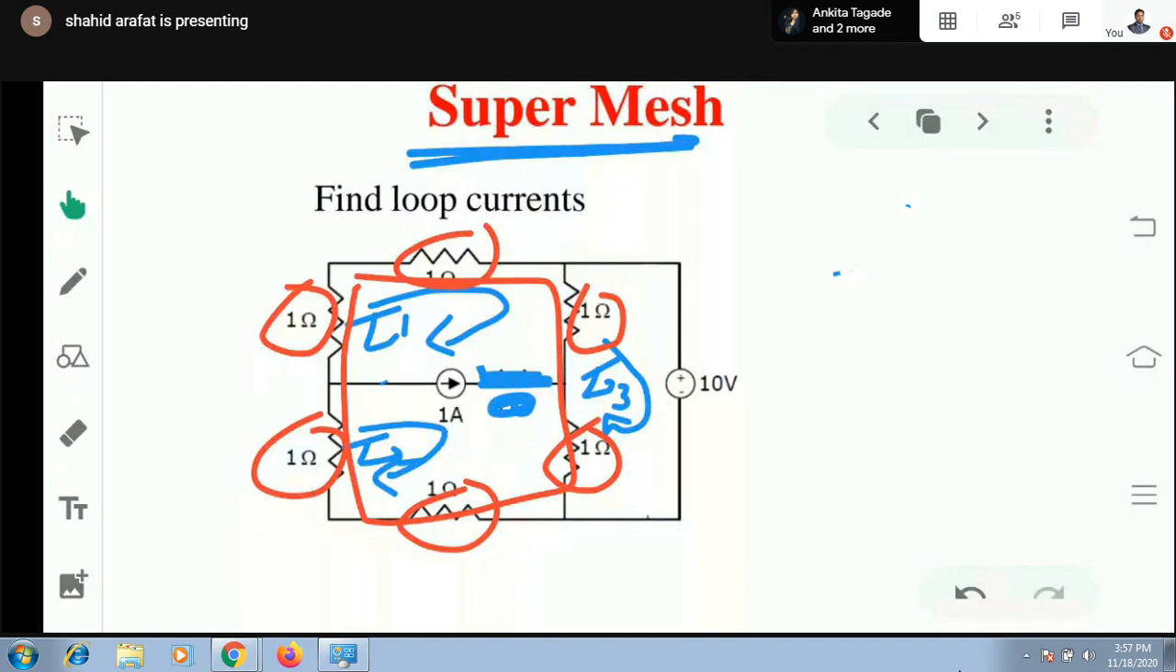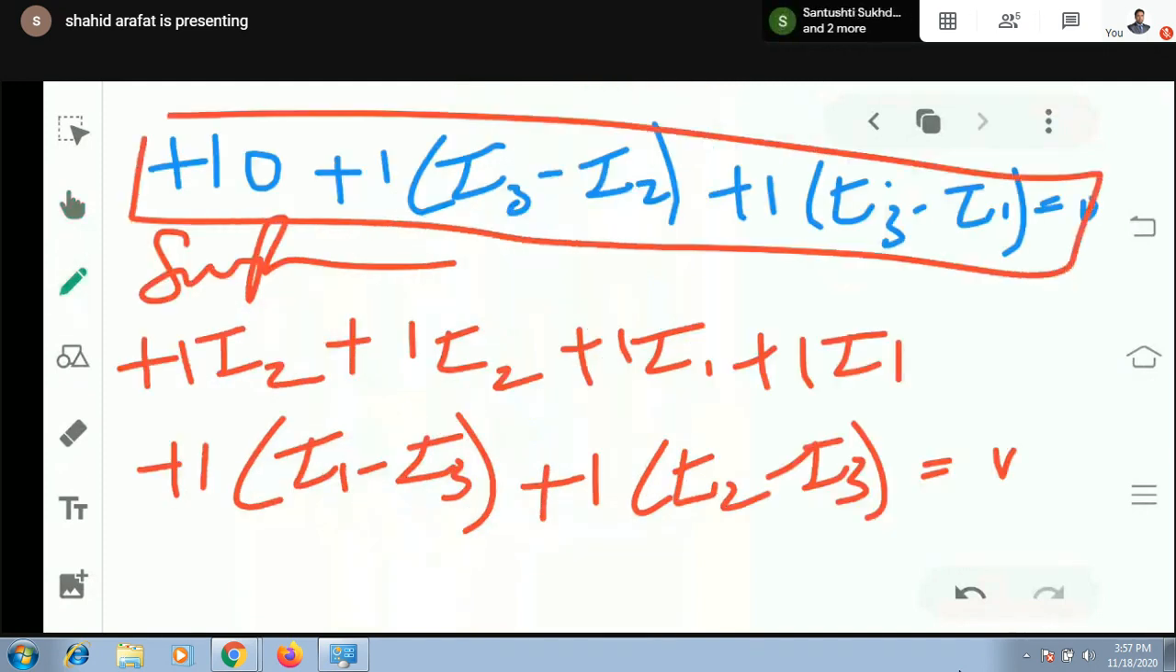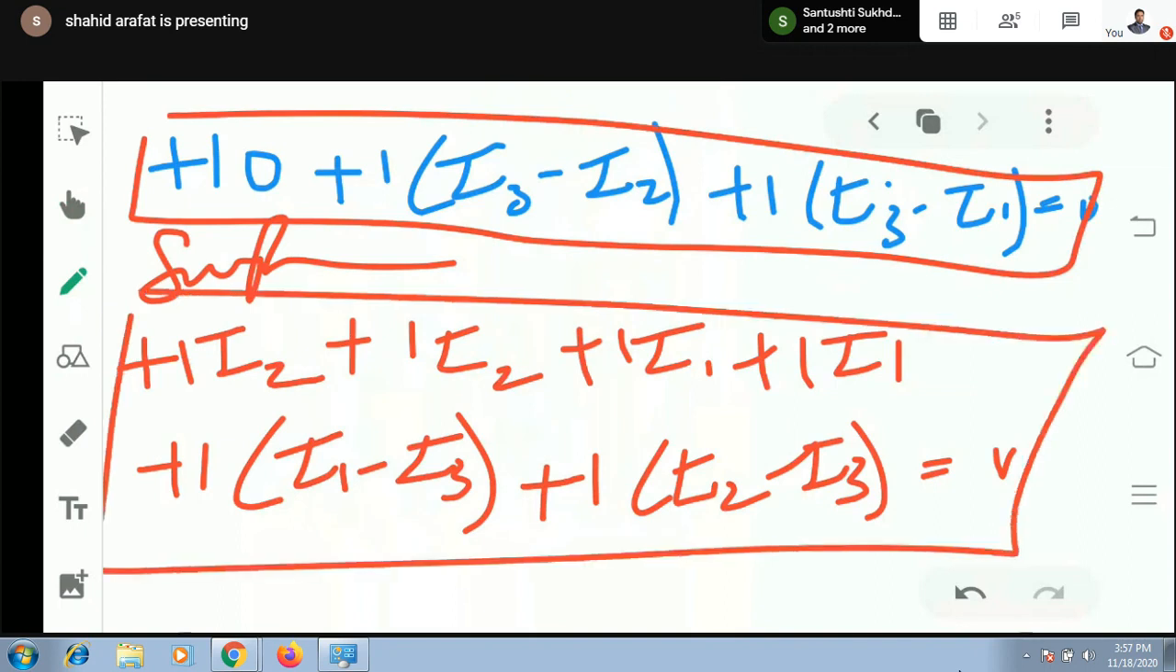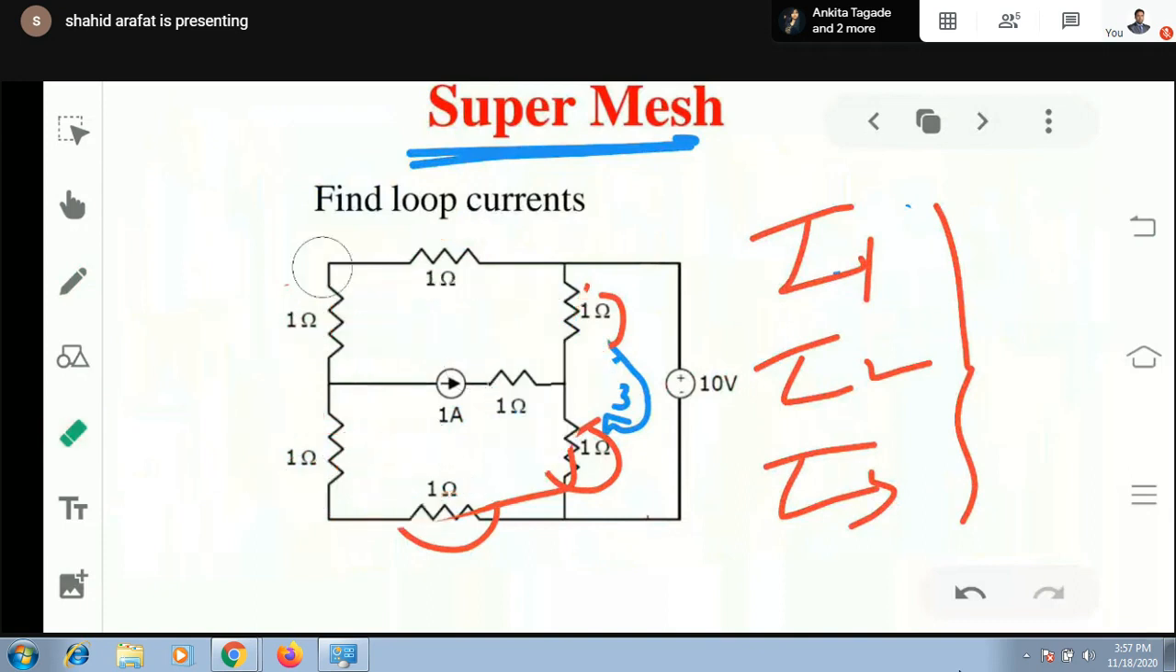Now we have two equations. The first one is this one, you can simplify it. Another one is this one, again you can simplify it. But here we have three variables, which are I1, I2, and I3. So definitely we must have a minimum of three equations, and here we have only two equations. So one equation is still left. How can we write down the remaining equation?